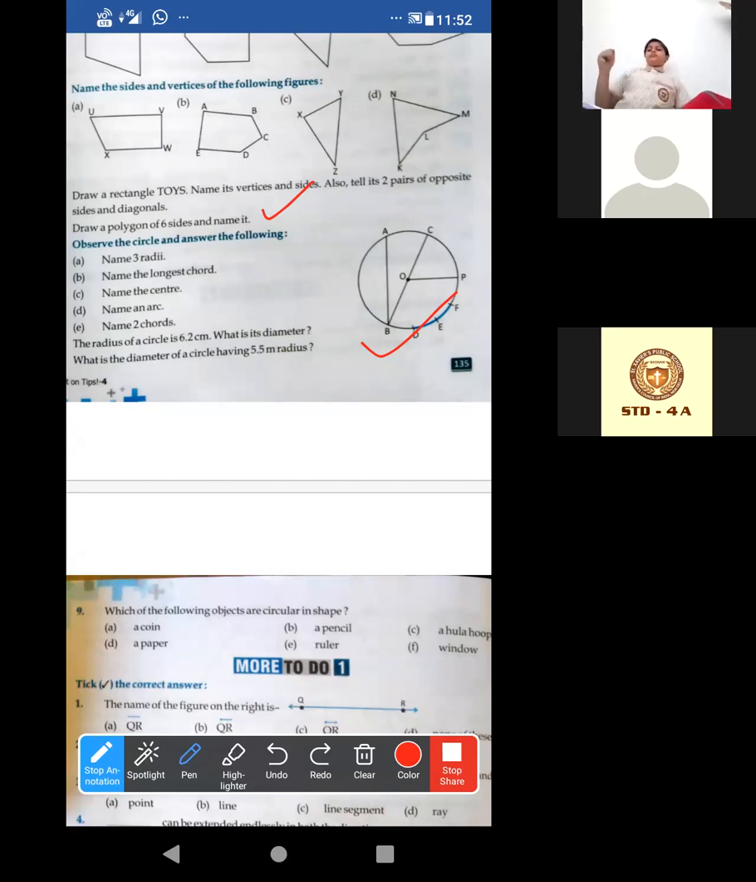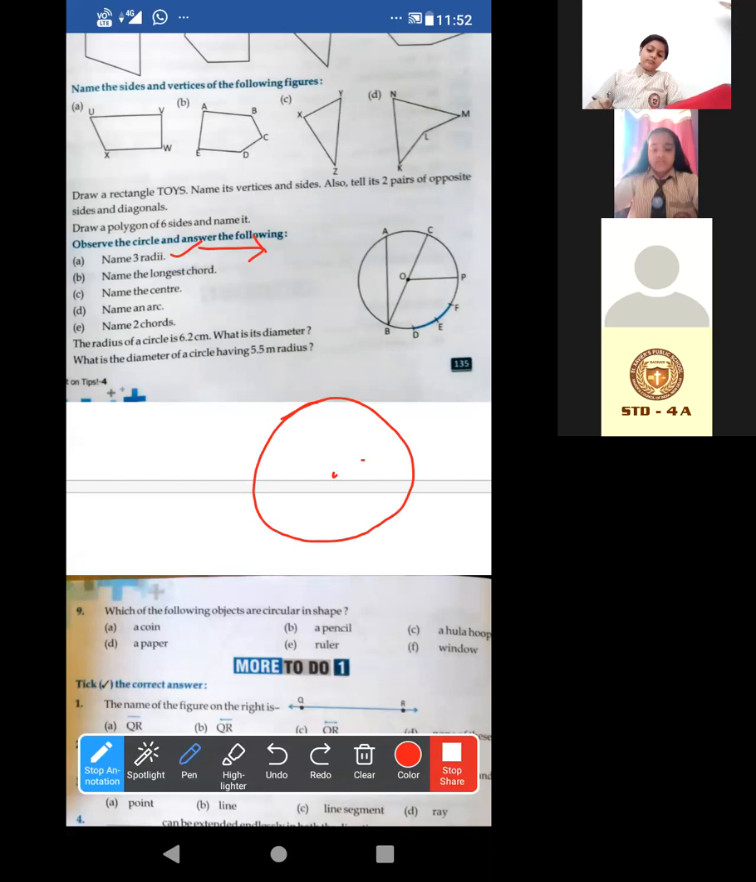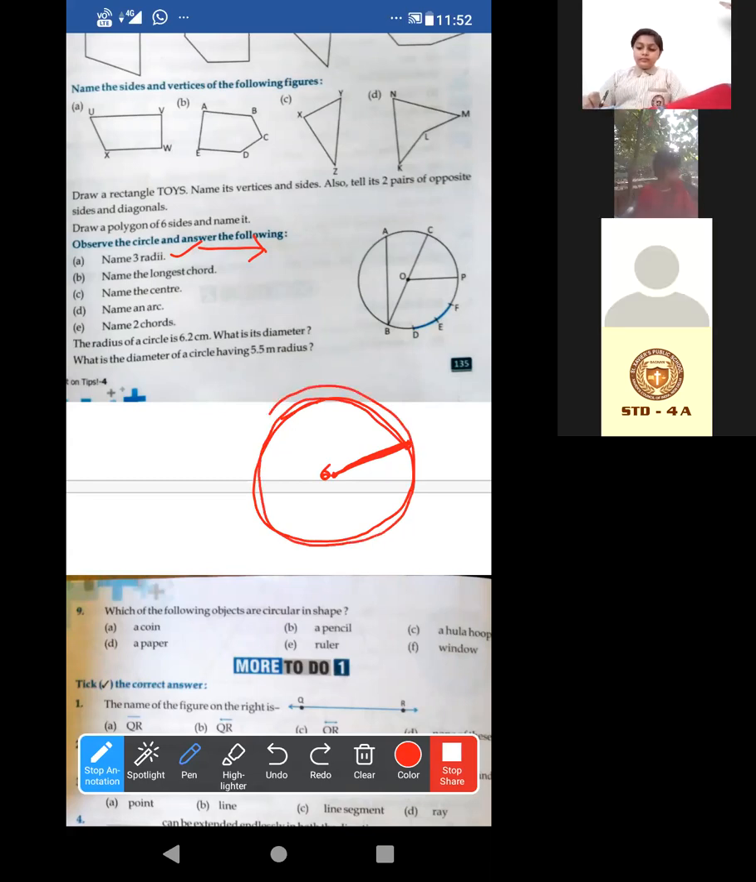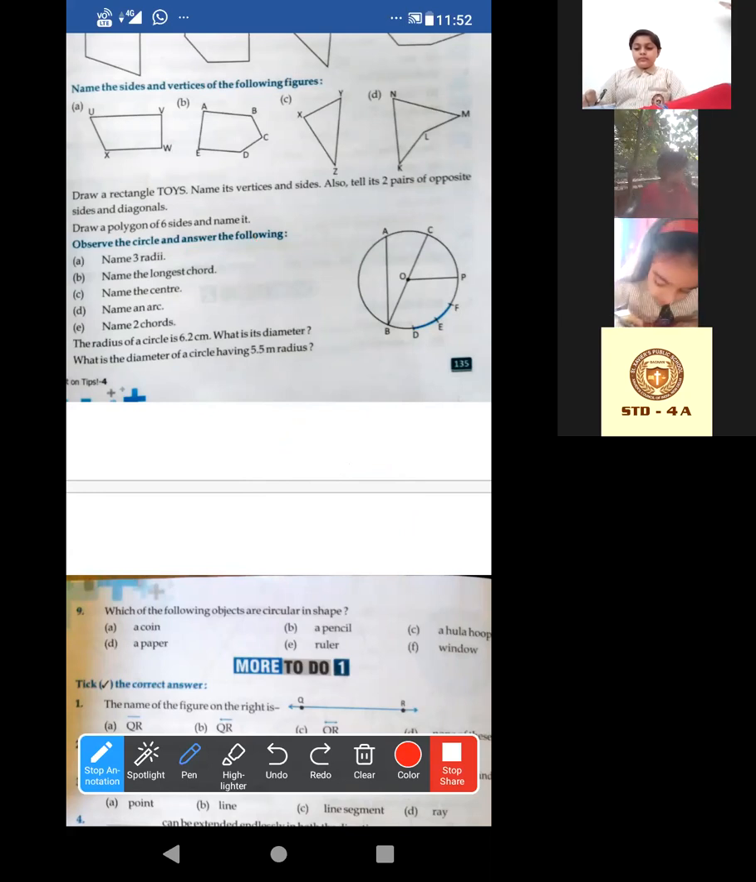Look, name 3 radii. The first question is already done. What are the 3 radii? Radius means a line segment which consists of 2 points. One is the center, and another is lying on the circle. That means look at this. O is the center.